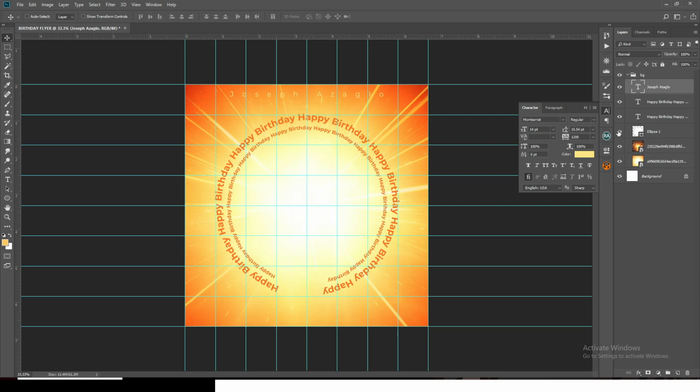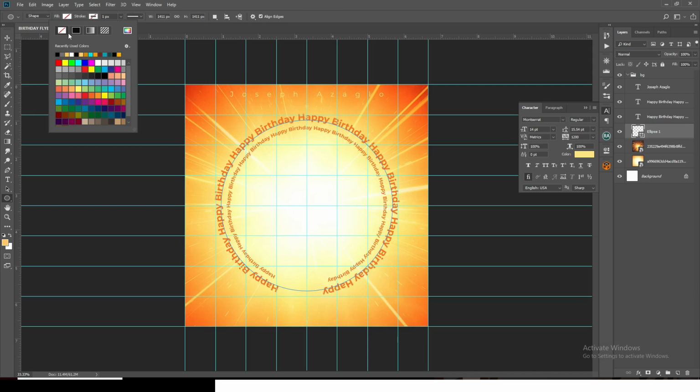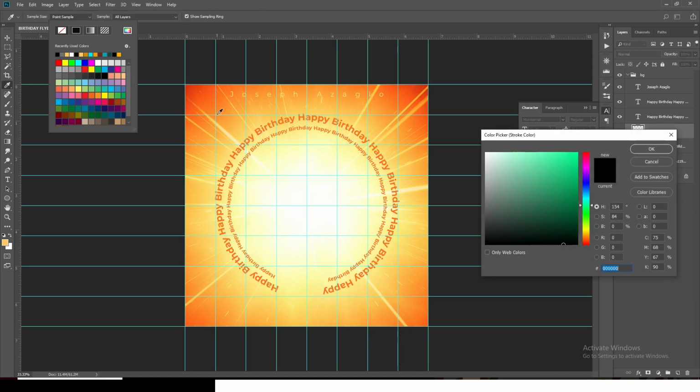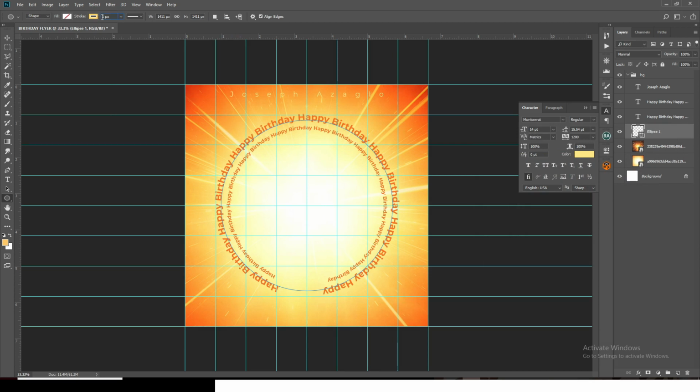Now this one, remember this, click on it and I want you to go to the rectangular tool and then go to fill, set a fill off, go to stroke and then just click on it and then just pick some yellowish color there will do. And then let's go to the stroke size.